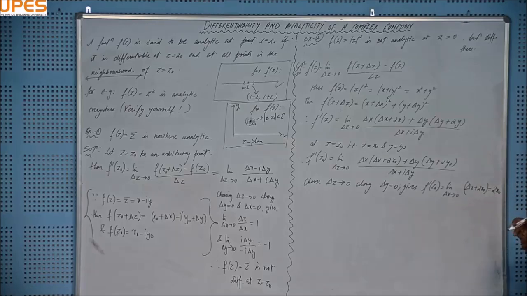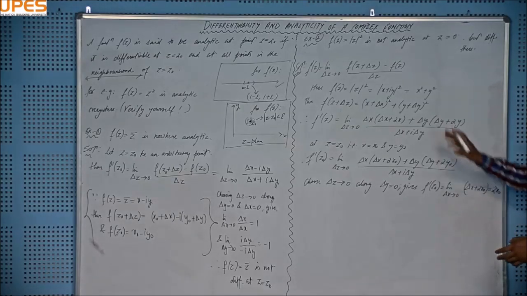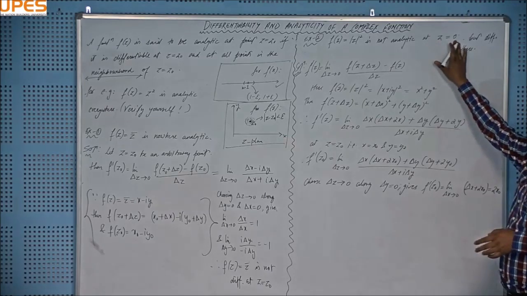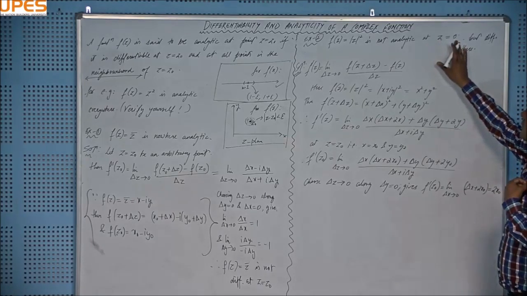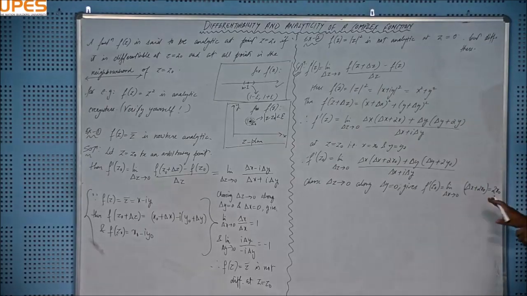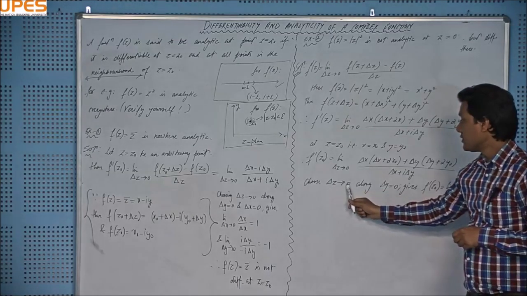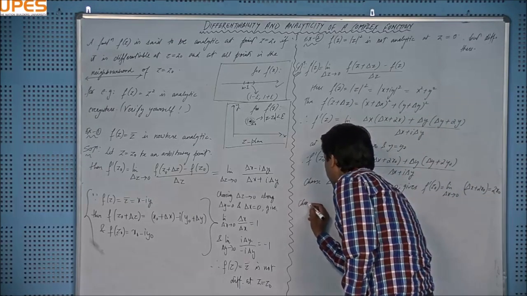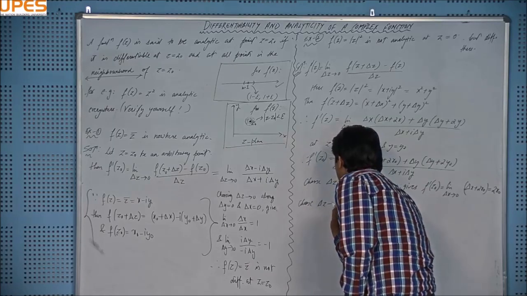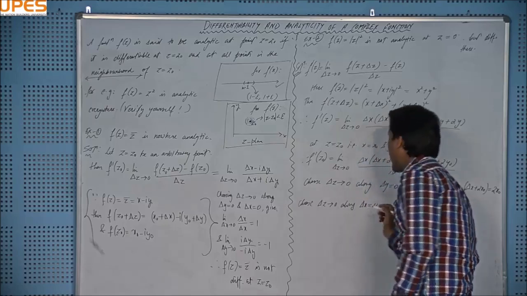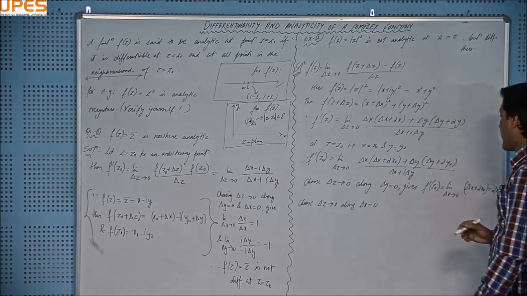I'm taking a more general case, right? Because I have to show that this function is not analytic at z equal to 0 as well as not at any other point, but differentiable at 0, right? So this is what we got on choosing delta z to 0 along delta y equal to 0. Now choose delta z to 0 along delta x equal to 0, means a line parallel to the y-axis, right?